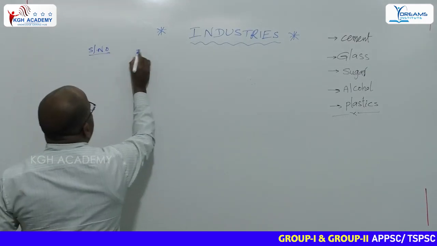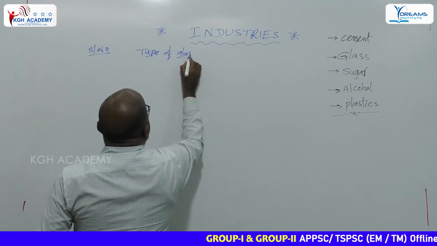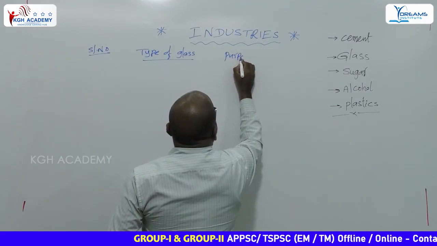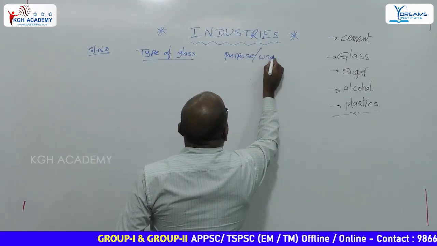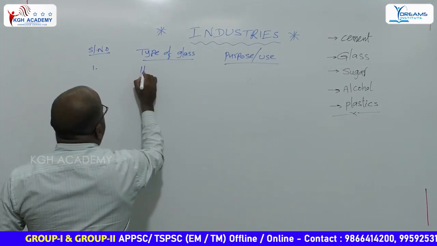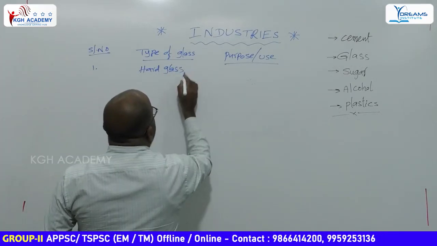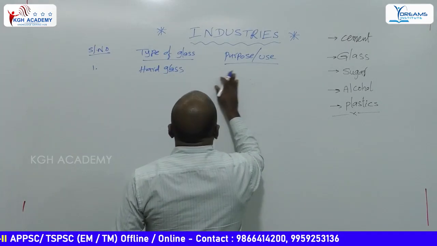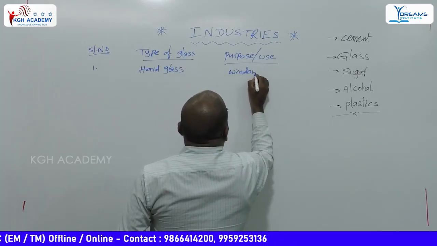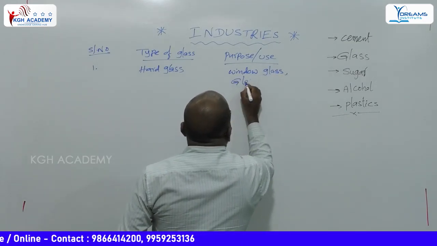Serial number, type of glass, purpose or use of that glass. First one, hard glass. Hard glass is used in window glasses and glass bottles.